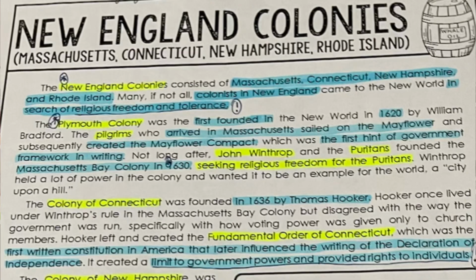So with your yellow highlighter, you're going to highlight the Plymouth Colony. You're going to highlight Pilgrims, John Winthrop, Puritans, and the most important thing, seeking religious freedom for the Puritans. I will place a picture of it on the screen right now. Here you go.